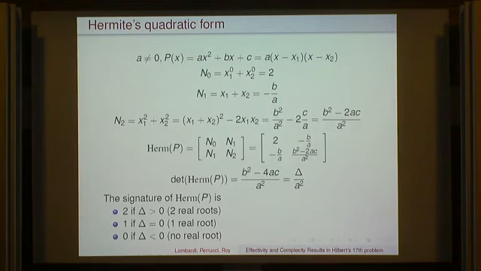And in fact, from this you can see that the signature of this Hermite matrix is going to be 2 if delta is positive. It means that this quadratic form is going to be the sum of two squares. It's going to be 1 if delta equals 0, that's when the quadratic form is just 1 square. And delta strictly negative will correspond to the signature equal to 0, which is when you have a difference of two squares. Okay, so the signature of this Hermite quadratic form, at least in this special case, is computing the number of real roots.